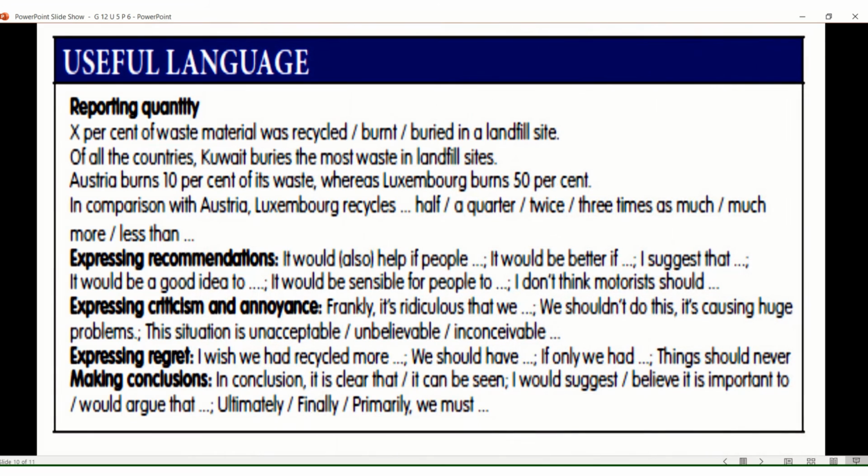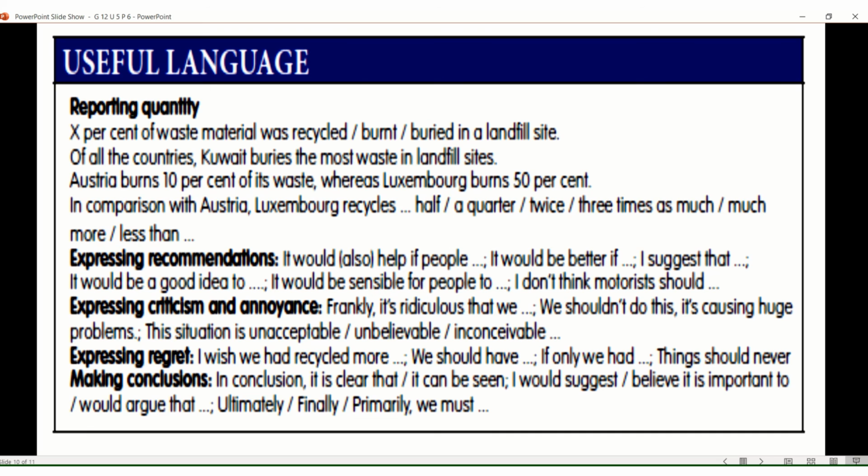Okay, this is a useful language box you can use for reporting your statistics or bar chart. Reporting quantity: X% of waste material was recycled or was burned or was buried in a landfill site. Of all the countries, Kuwait buries the most waste in landfill sites. Austria burns 10% of its waste, whereas Luxembourg burns 50%. In comparison with Austria, Luxembourg recycles half or a quarter or twice or 3 times as much as, or much more than, or less than another country.